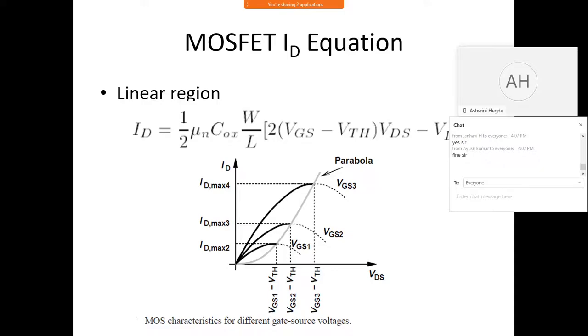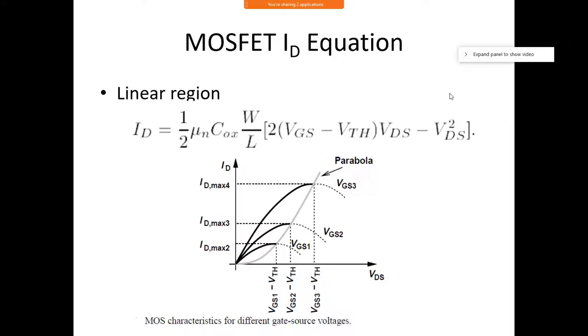Okay, I'll just come back to that. You see what is happening here. Can you see this is the linear region? The expression for ID, what is ID given by? Why is it called linear? Because current is increasing in a linear way. With respect to what? VDS. Perfect. So usually this will happen for lesser values of VDS.